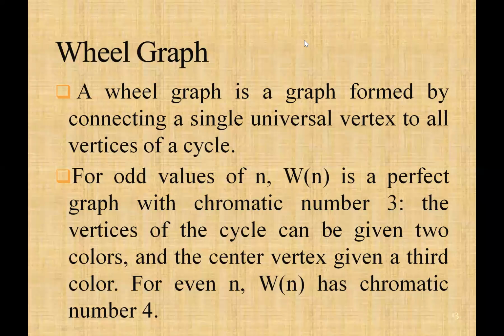A wheel graph is a graph formed by connecting a single universal vertex to all vertices of a circle. For odd n, Wn is a perfect graph whose chromatic number is 3. The vertices of the circle Cn can be given two colors and the center vertex given a third color. For even n, Wn has chromatic number 4.